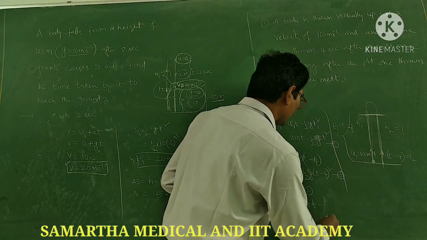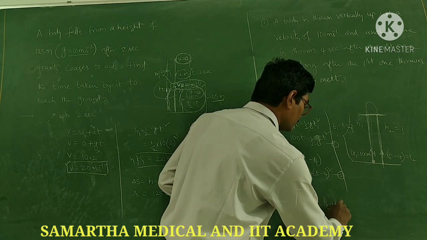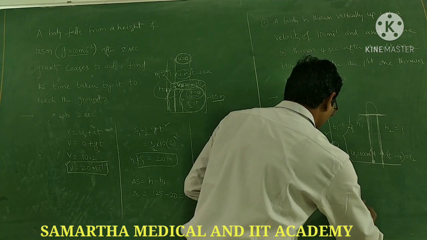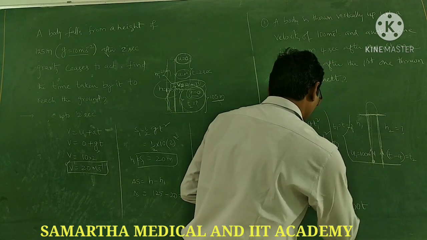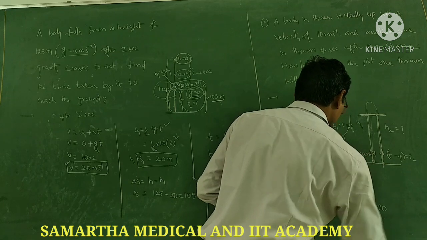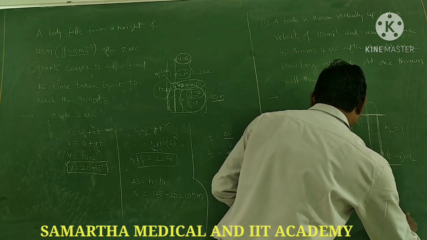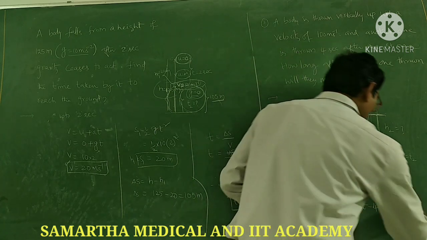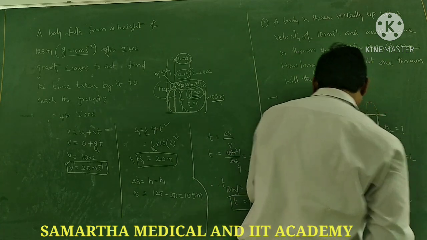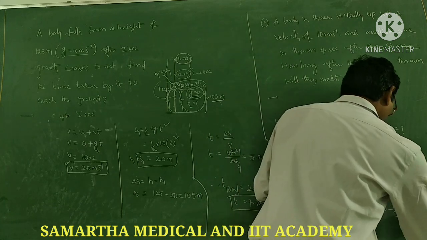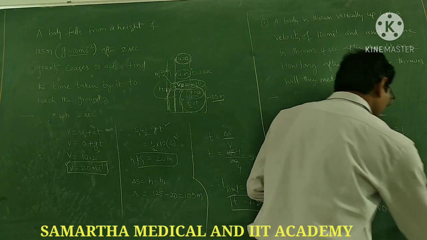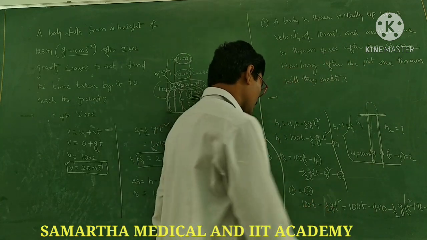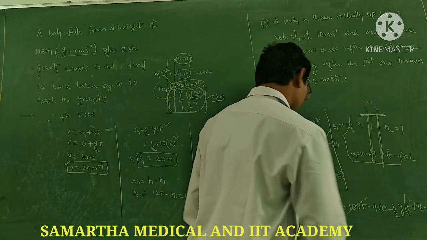So 100t minus half g t square is equal to 100t minus 400 minus half g into t square plus 16 minus 8t, since this is in the a minus b whole square form. Simplify: 100t cancels.